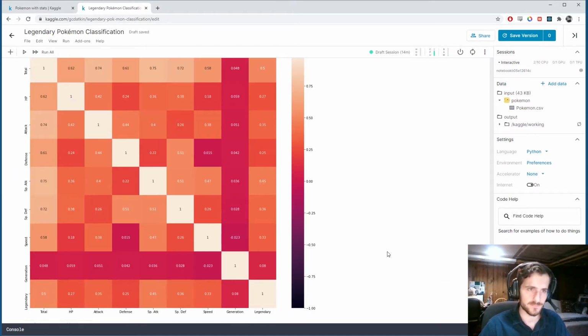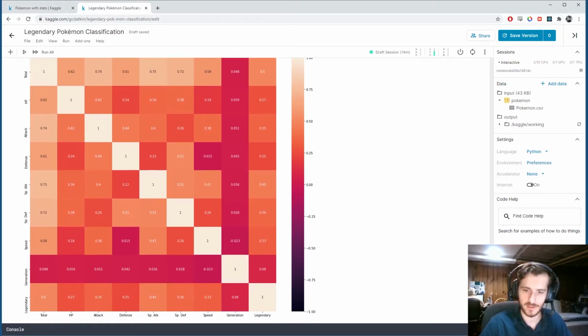And here it is. So you can notice a few things. One, we have this variable total, which is actually just a sum of all the other features, right? So it makes sense that we have high correlation values between total and all the other values that are its components. Aside from total, it doesn't look like we have very many strong correlations. The most we seem to get is around 0.5. And nothing negative. It's very interesting.